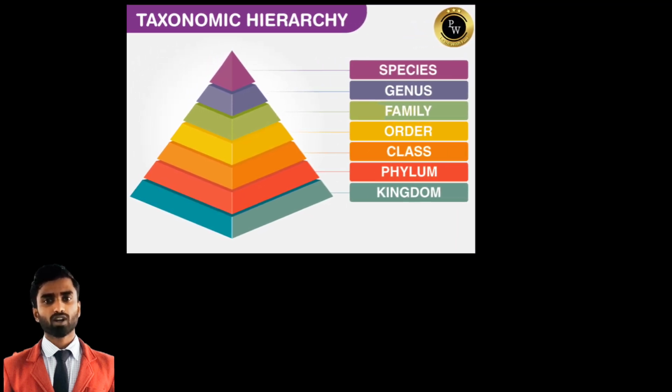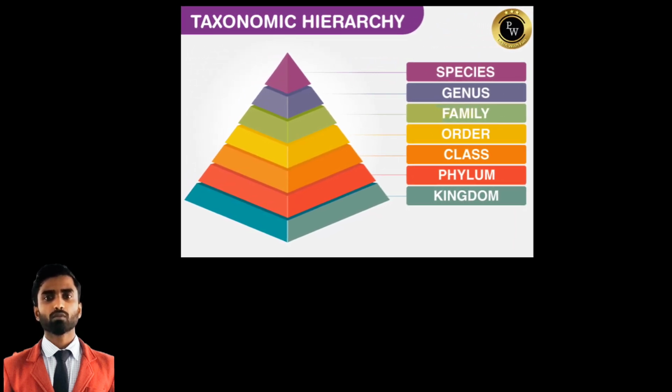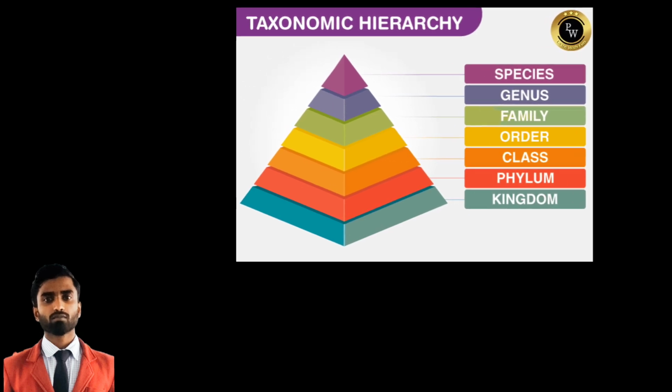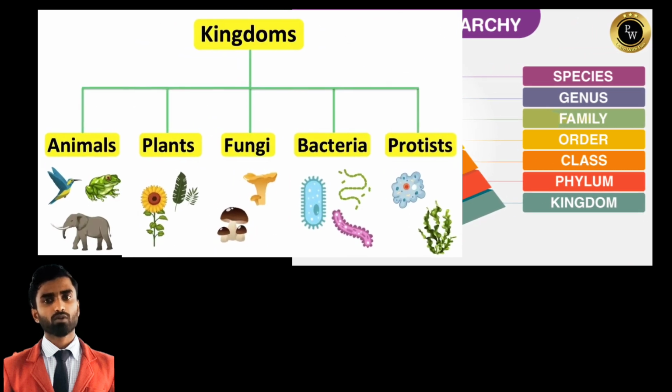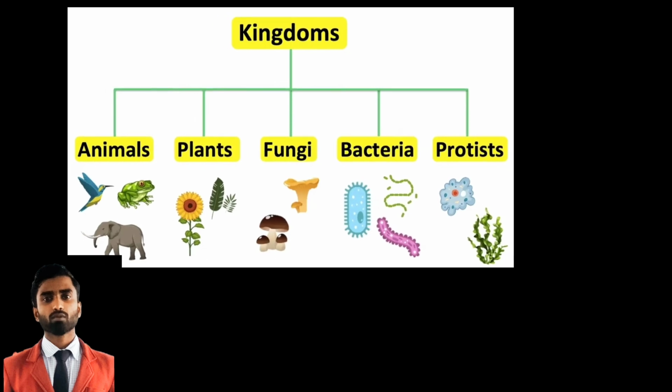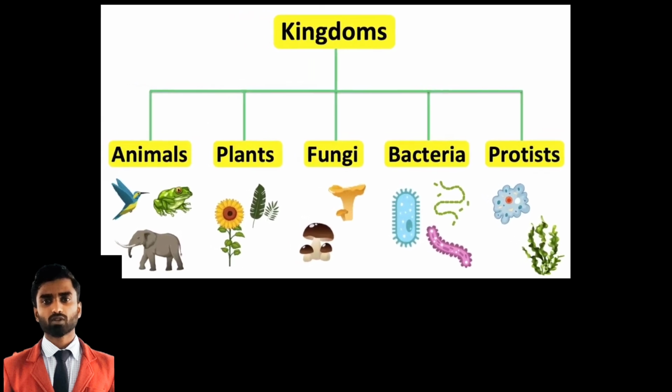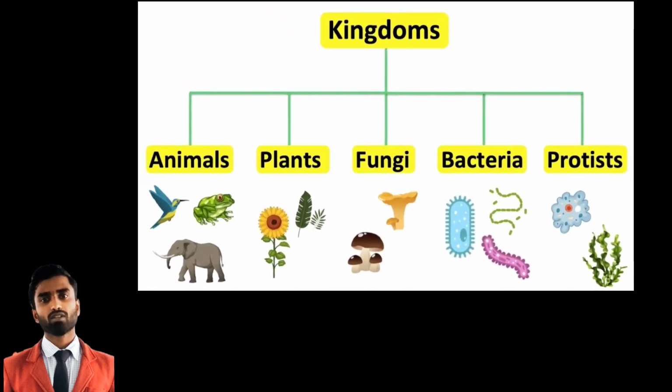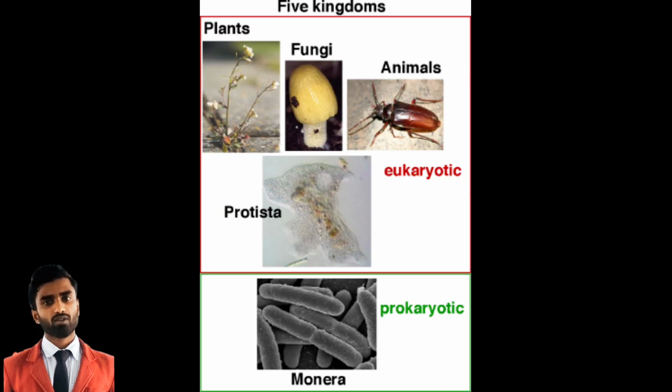Taxonomy uses a hierarchical system to organize and arrange species into broader categories. The hierarchy begins with the most inclusive category, the kingdom, which divides organisms into distinct groups based on fundamental characteristics. Currently, there are 5 recognized kingdoms: Animalia, animals; Plantae, plants; Fungi; Protista, protists; and Monera, bacteria and archaea.